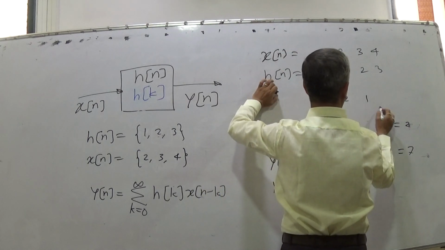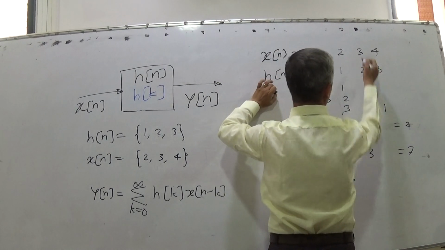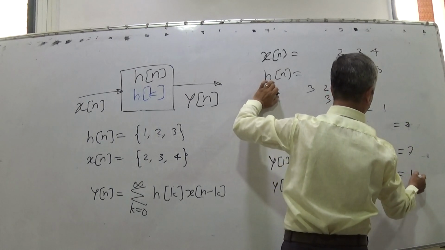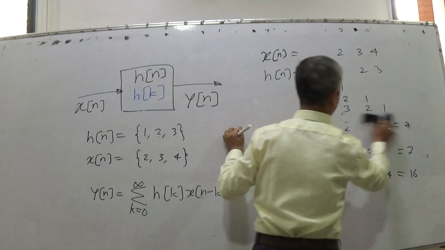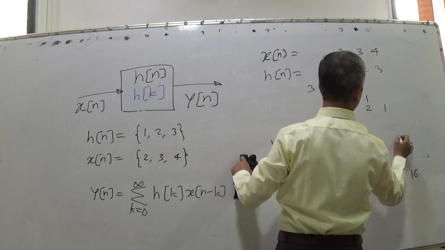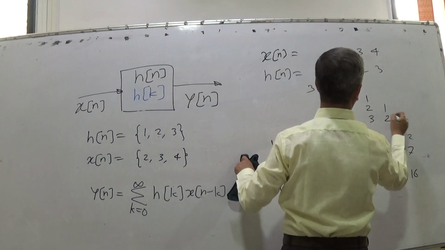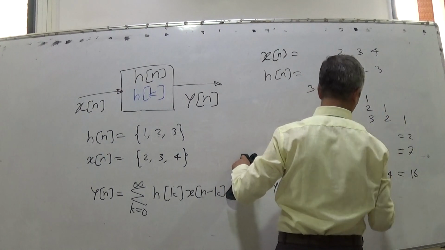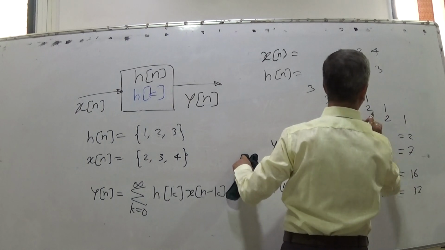So when we shift it once more, it becomes 1, 2, 3. So it is 3 into 2, 6 plus 2 into 3, 6 plus 1 into 4, 16. Now I will type it below so that I get some space. Now I shift it once more, so it becomes 3, 2, 1. So in that case, this term is not there because it is 0. 3 into 3, 9 plus 4 into 2, that is 9 plus 8, that is 17. And then once more shift.